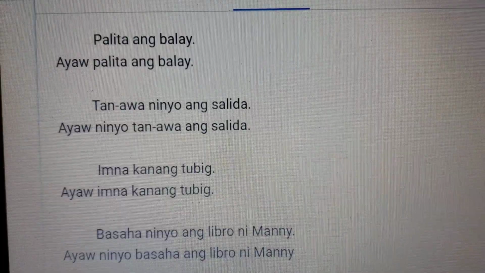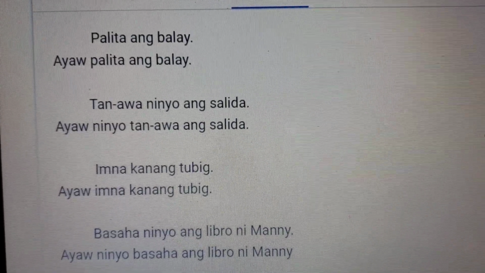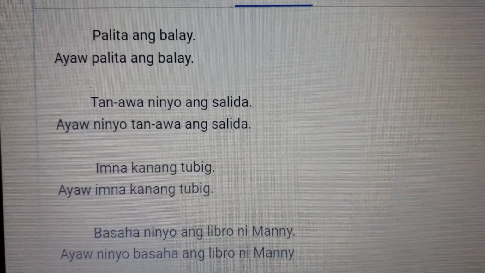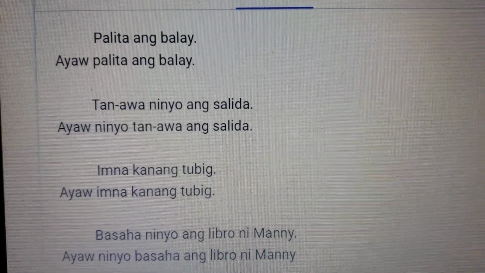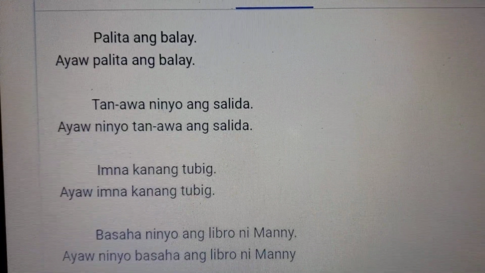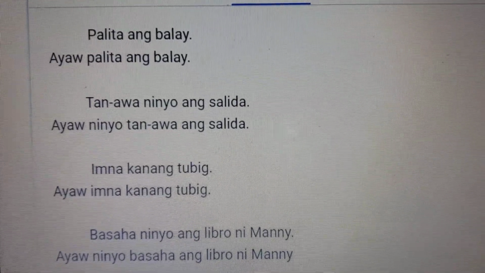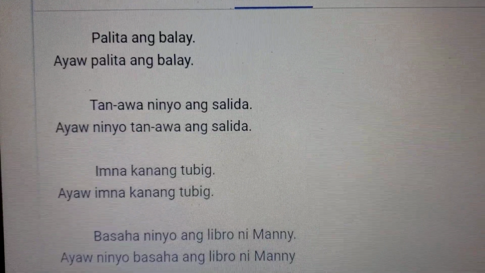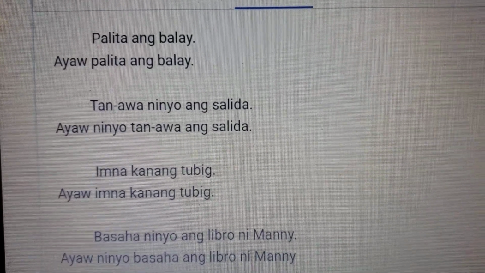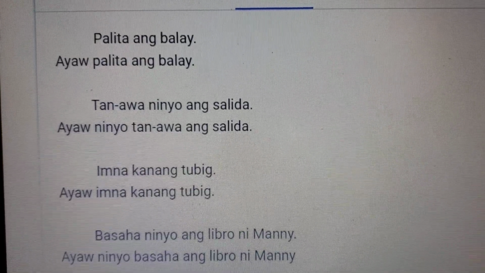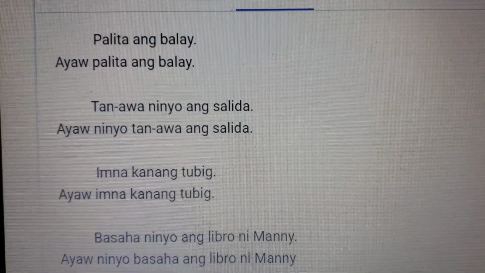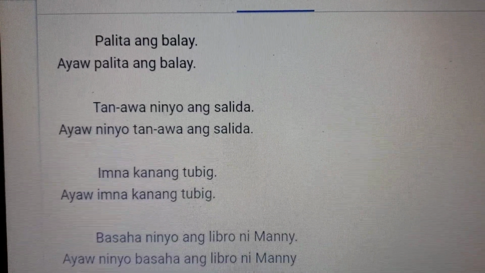When someone is using palita, that's the way we're going to focus on the thing being bought, or a command action to buy something. Palita, buy something. Ang balay, the house. The negative form of don't buy the house, we use ayaw. Ayaw palita ang balay.